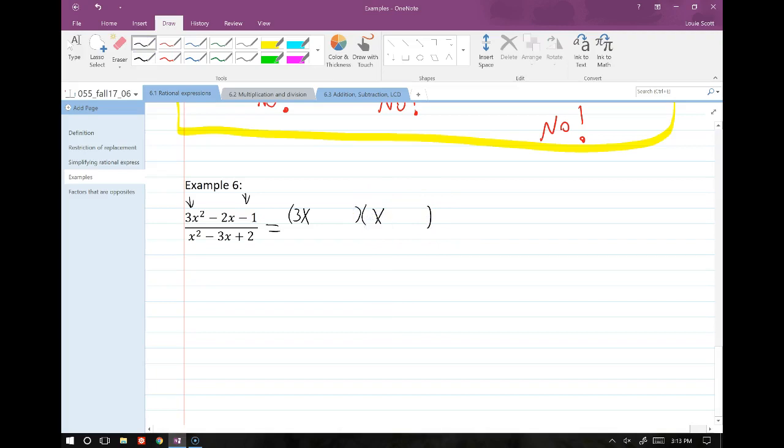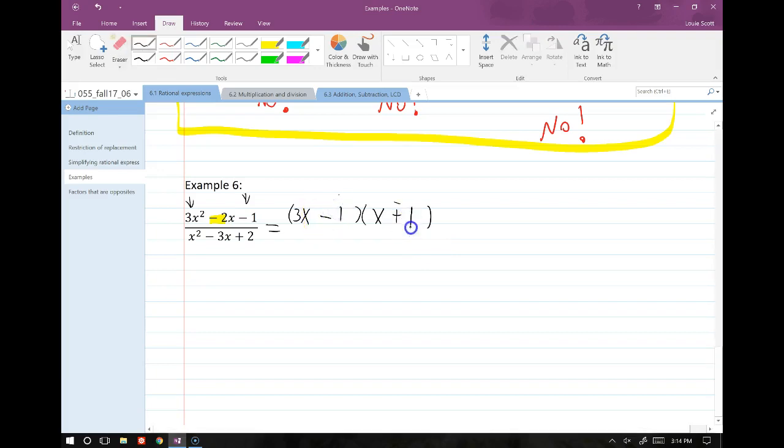All right, so I got 3x and an x. I only have -1 as the factor, so it's 1 and -1. That's what goes in here. I just need to figure out which one goes where. If I put a -1 here, then I'm going to end up with a +1 over here. We can already see that when I multiply the 3 by the +1, I'm going to get a +3, and that's not good, because I wanted a -2 in the middle. So I'm going to swap these around real quick. It's clearly not that configuration.